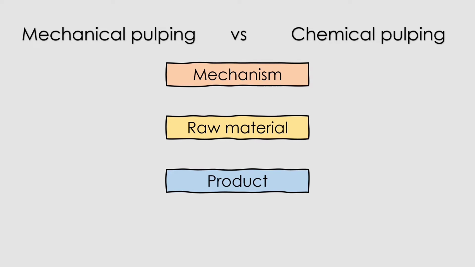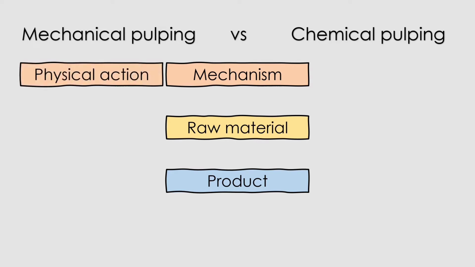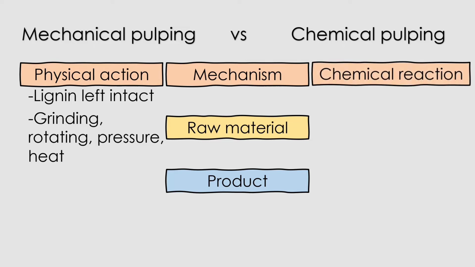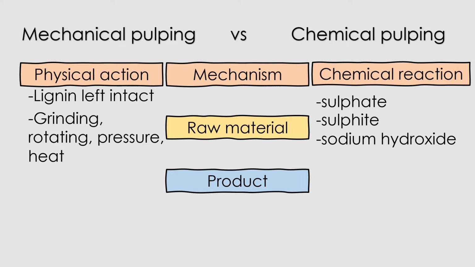Mechanical pulping is basically pulping that relies on physical action to pulp lignocellulosic materials. Lignin and cellulose are left intact. The physical action can be grinding, rotating, pressure and heat. For chemical pulping methods, pulps are produced by the effect of chemicals to separate the fibers. Sulfate, sulfite, or sodium hydroxide are the main chemicals that are widely used for the separation of fibers.